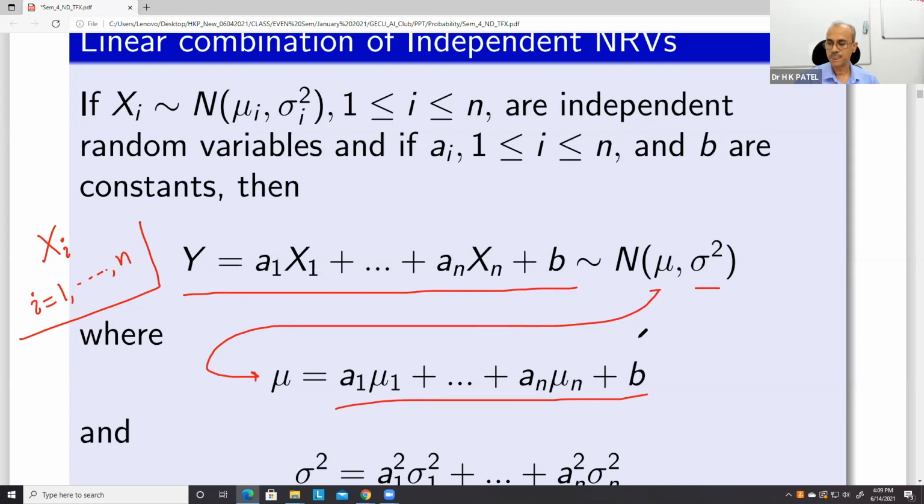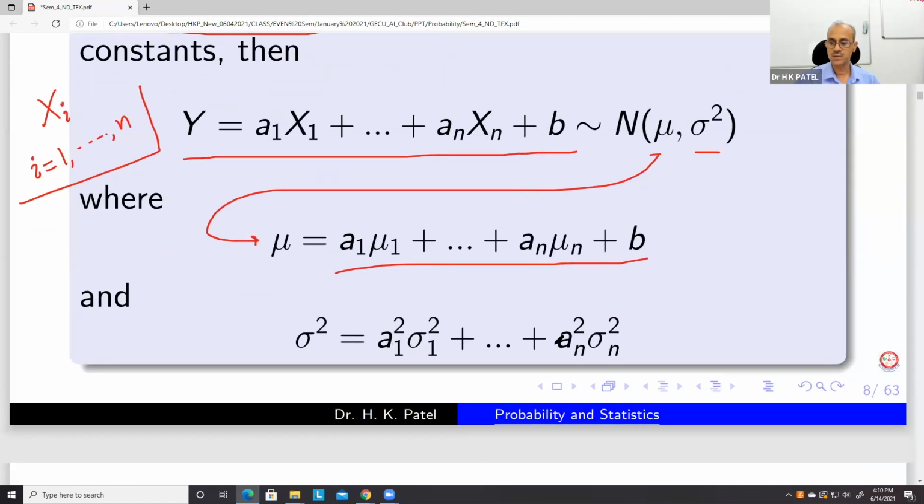This is mu. And for sigma square, because we have taken independent random variables, the covariance between them will all be equal to 0, and we can find the variance of y as a1 square variance of x1 plus a2 square variance of x2 up to an square variance of xn. We know that b doesn't play any role in the calculation of variance. So this is simply a1 square sigma 1 square plus up to an square sigma n square.